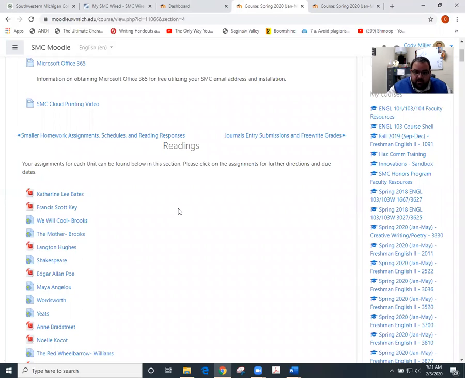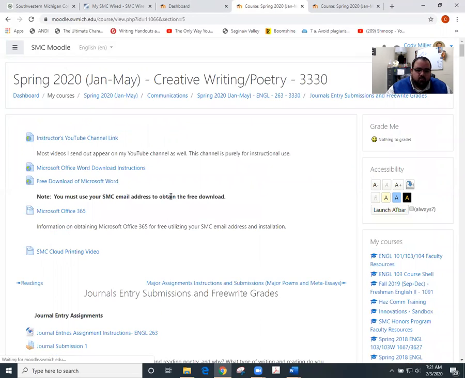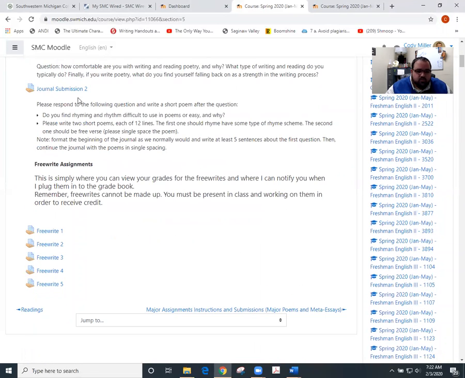They'll come due every other Wednesday. If you click on the journal entries section of Moodle, you'll see journal 2 here. It's basically asking you to write 2 different poems. Think of a rhyme scheme for the first, and the second one doesn't have to have a rhyme scheme. I'm having you compare rhyme versus free verse. Remember, that will come due on Wednesday.